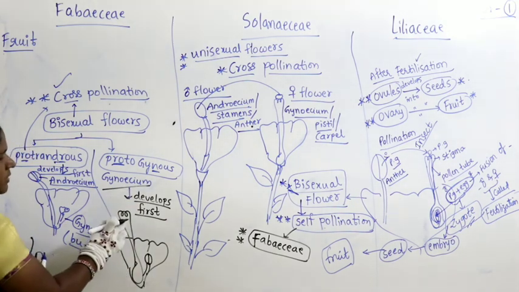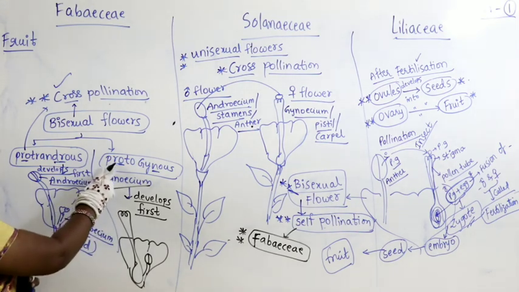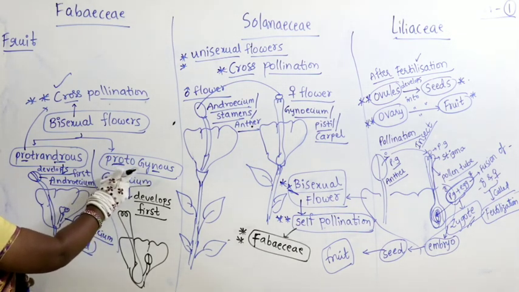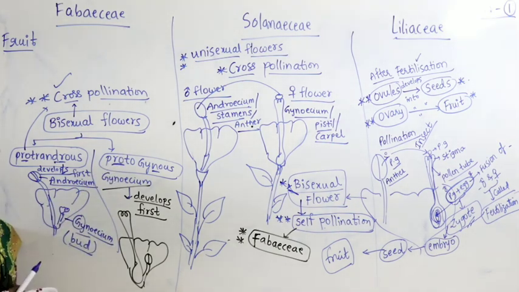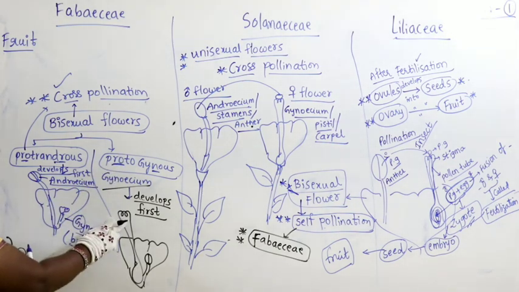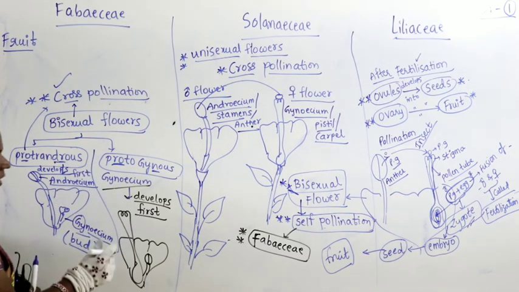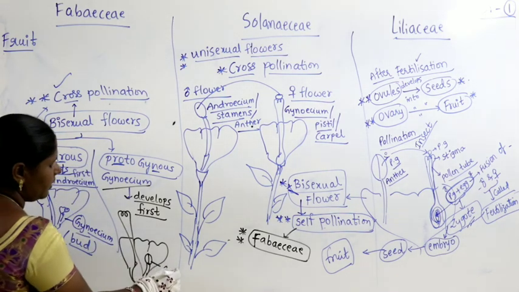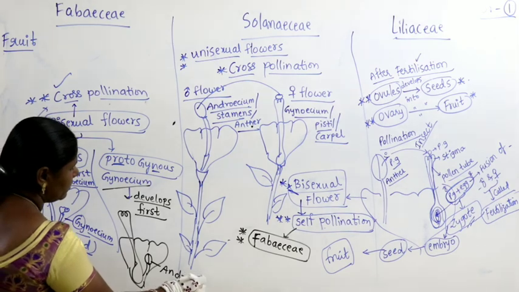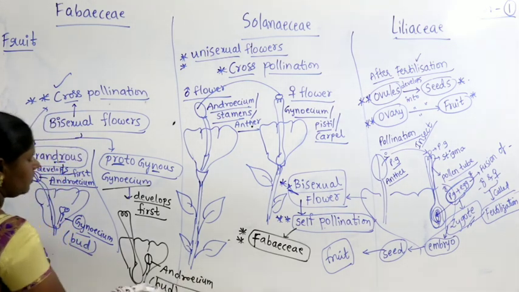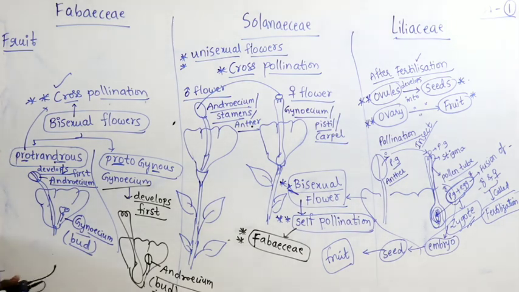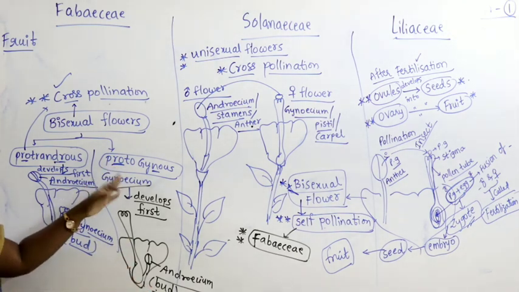So the gynoecium matures earlier than the androecium. If you look at the condition of the androecium, it is still in bud condition. So the condition is said to be protogynous.